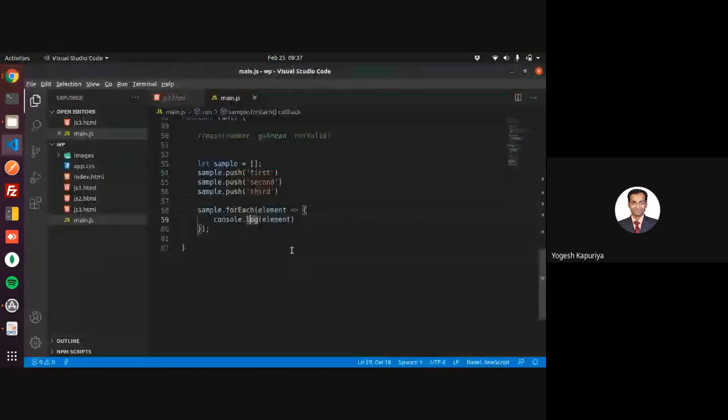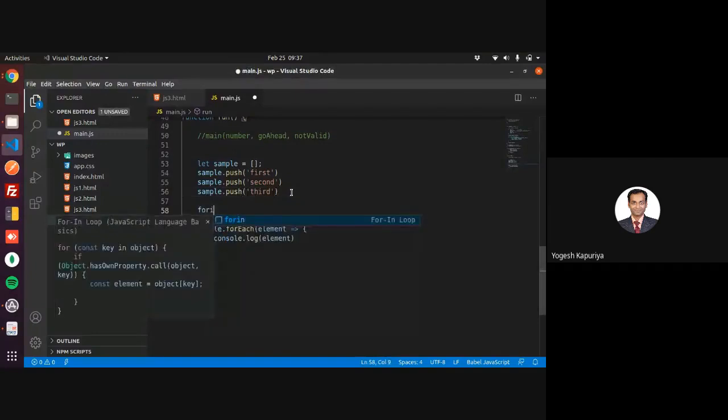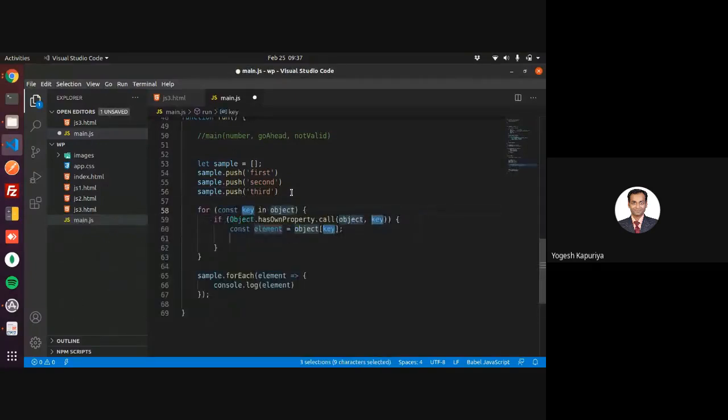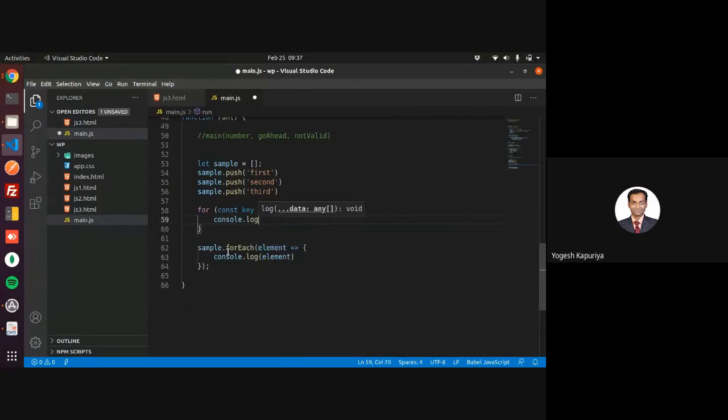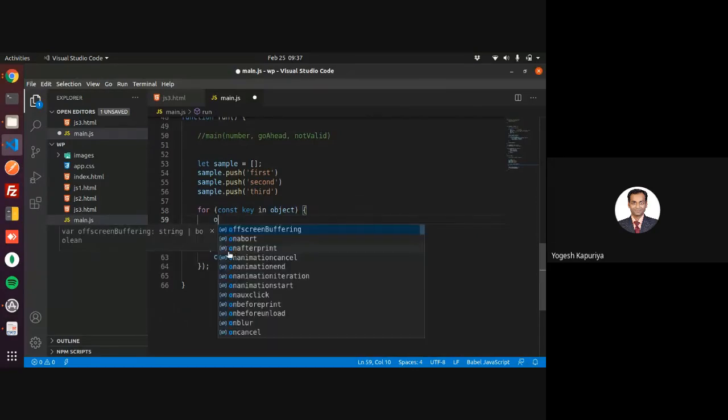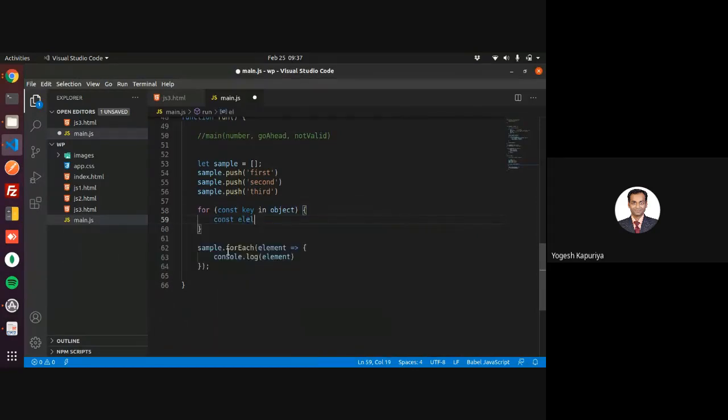Okay. Remember, forEach is to be used when you are traversing through an array, but when you are traversing through an object, then you have to use for in. So then you have to use key in object, and then you can access the element like this, object of key.